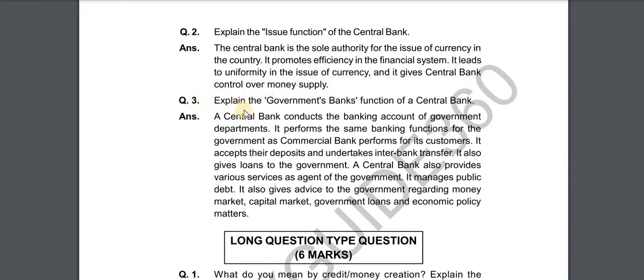Question number 3. Explain the government's bank functions of central bank. Answer. A central bank conducts the banking account of the government departments. It performs the same banking functions for the government as the commercial bank performs for its customers. It accepts their deposits and undertakes their interbank transfer. It also gives loans to the government.